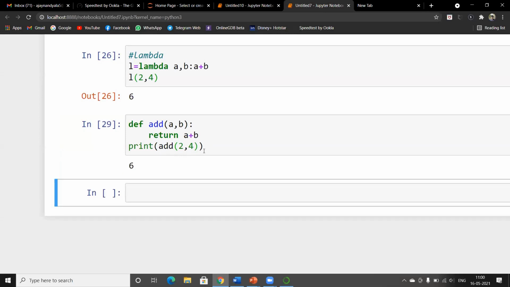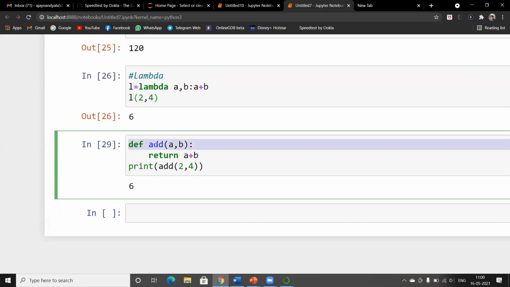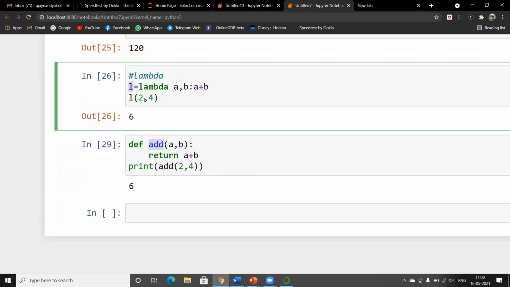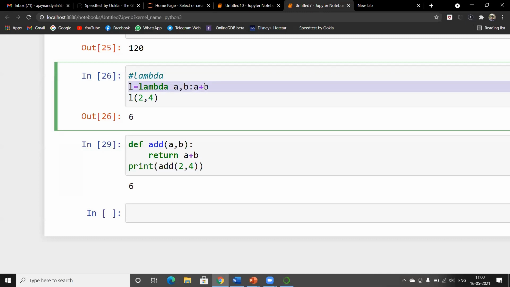Yeah. See, the use of the function add is similar to the use of the lambda function L. That is the main difference between a function and a lambda function. But we cannot use long operations by using lambda. Does lambda print output automatically? No, lambda will not print any output. While using a lambda function, we return the value.